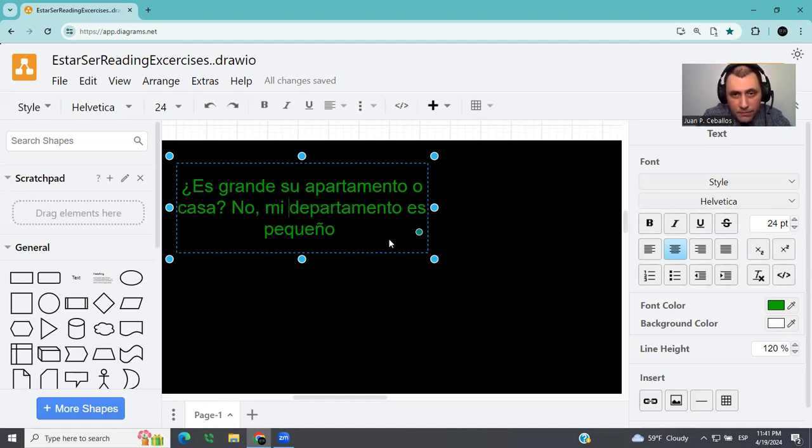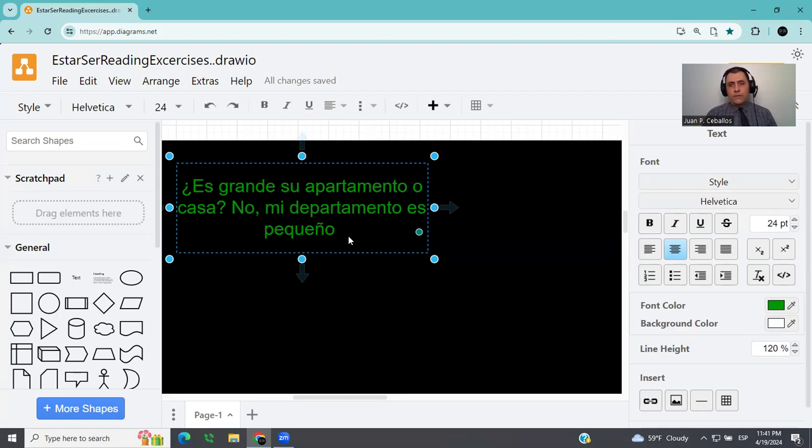Bueno, mi departamento es pequeño. That's another word for apartment. They're asking here, is your apartment or house big? I say, no, my apartment is small. So my question is this: can an apartment be big today and small tomorrow? No. That means this is permanent. And it's a permanent description of an apartment.